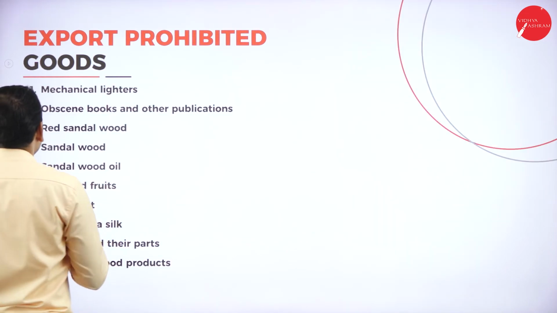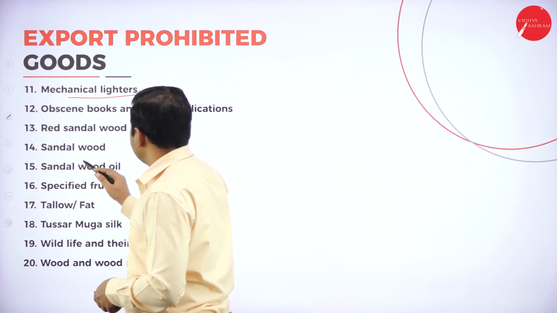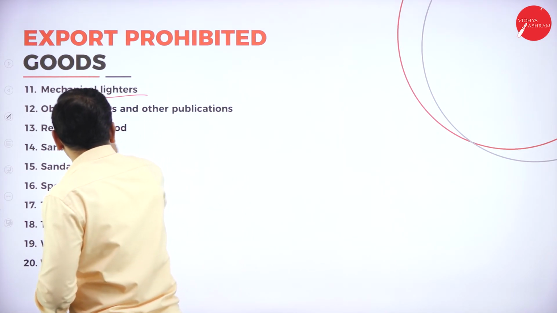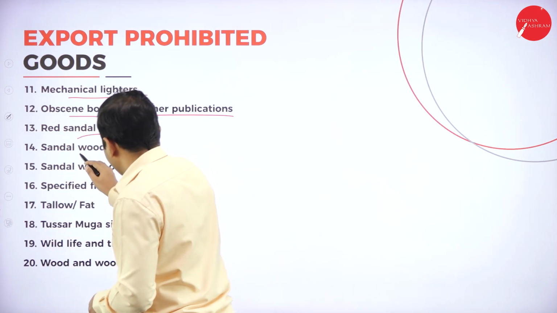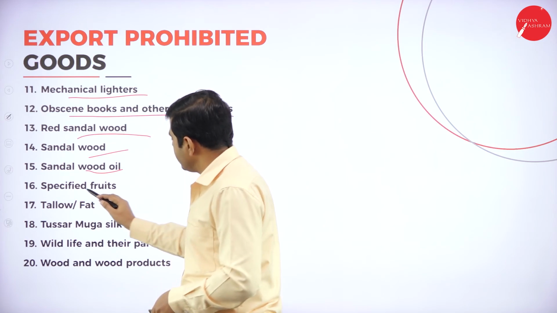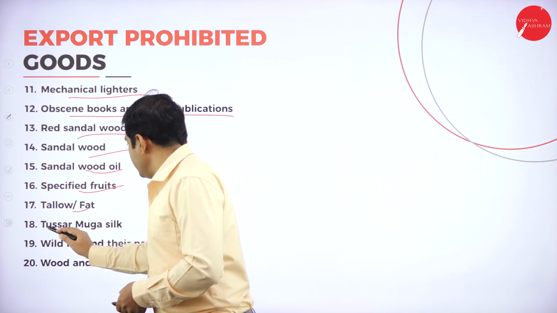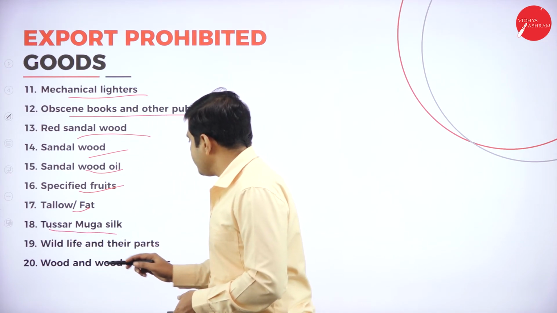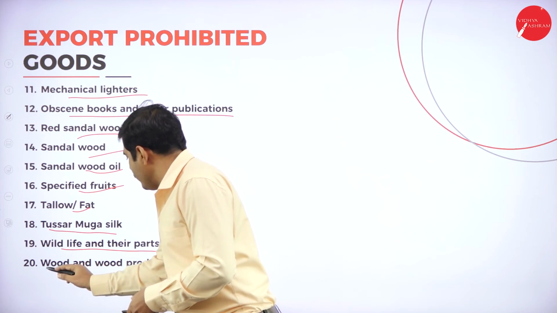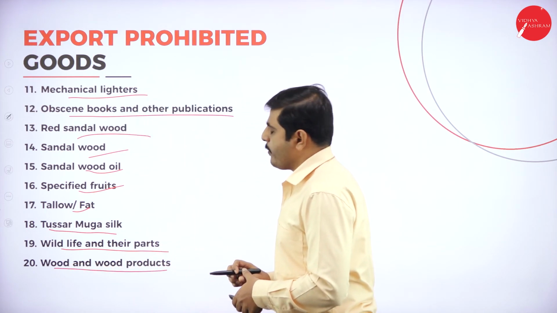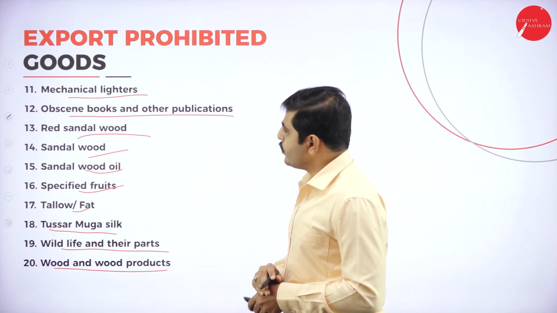Next one, mechanical lighters. Next one, obscene books and other publications. Next one, red sandalwood oil, specified fruits. Next one, fat of animals. Next one, tosar muga silk. Next one, wildlife and their parts. Next one, wood and wood products. These are the goods exclusively prohibited for export.